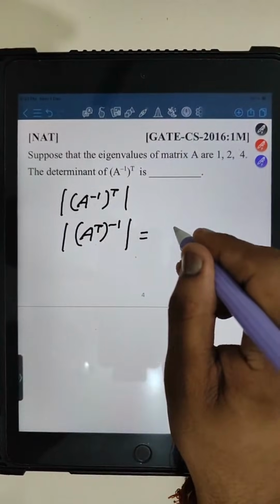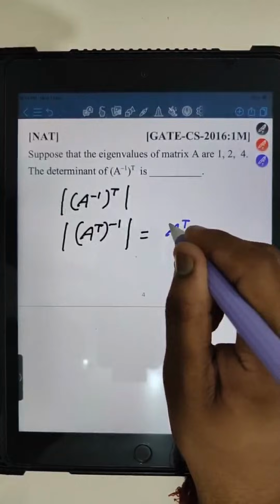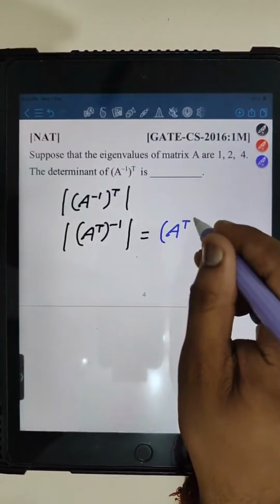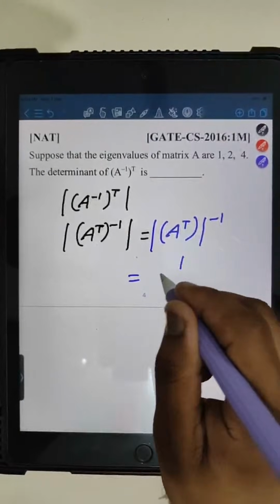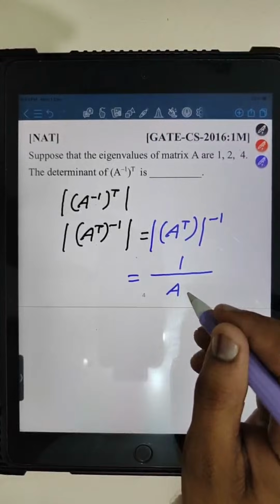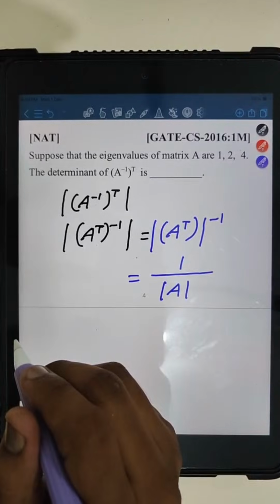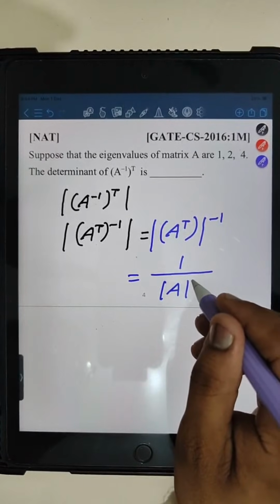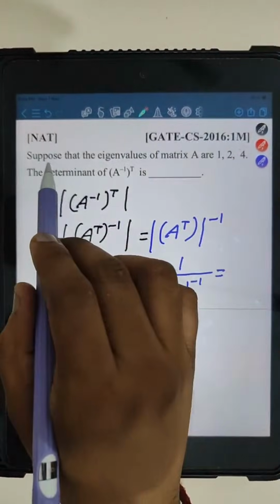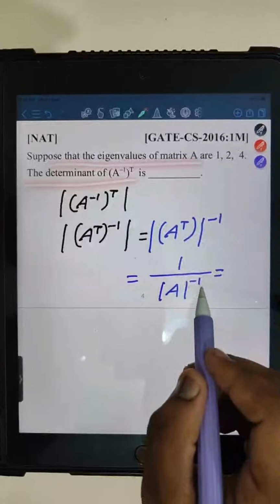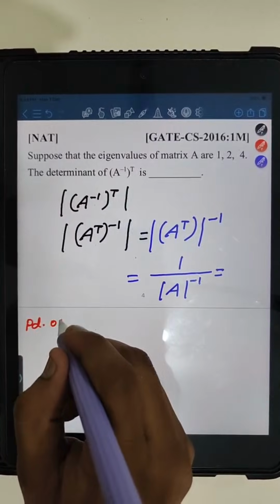So what I was telling is that A and A transpose have the same eigenvalues, right? So we can write it like this also. The determinant of A transpose, in its place we can write A, because A and A transpose have the same eigenvalues. Determinant is equal to the product of eigenvalues.